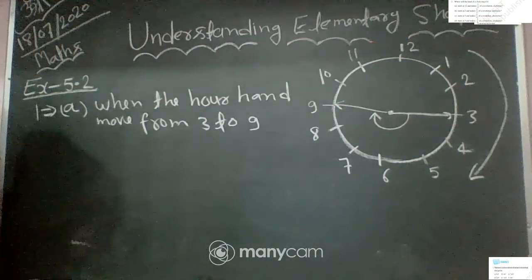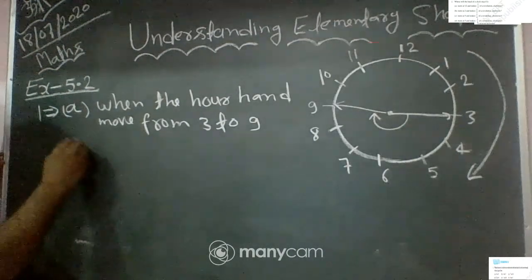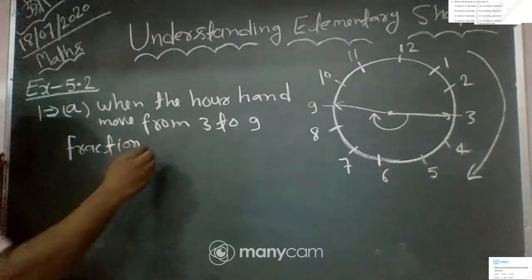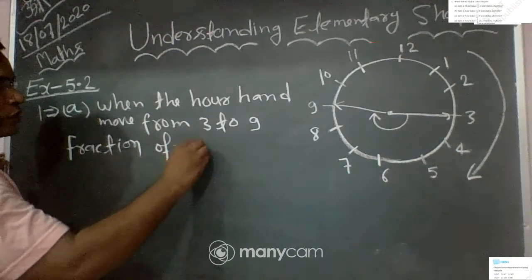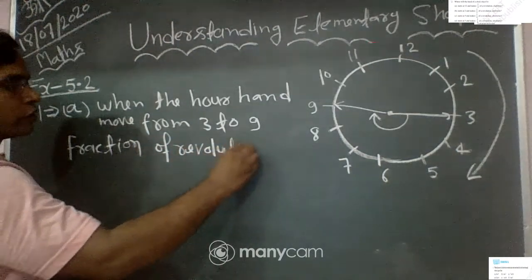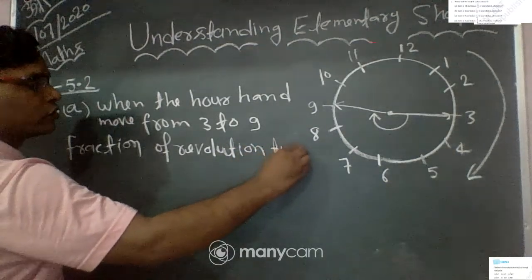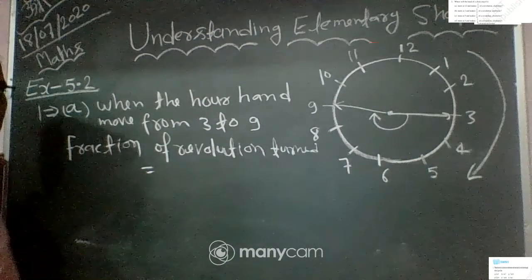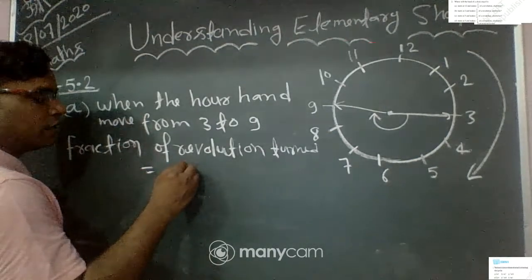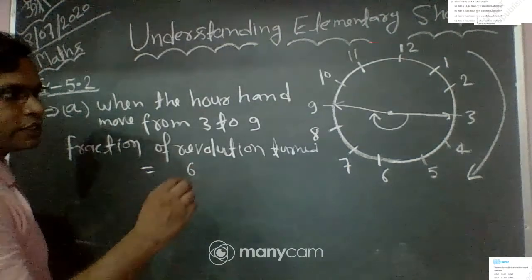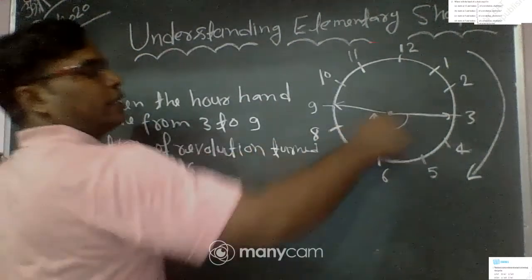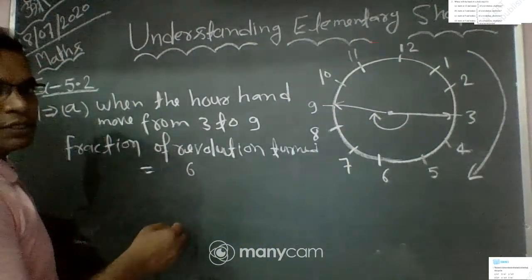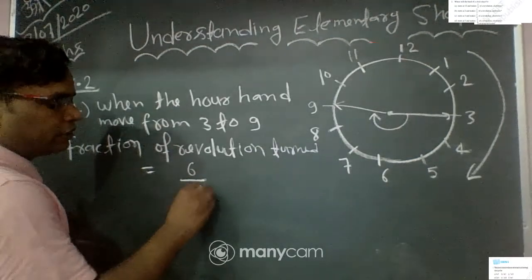You can write: fraction of revolution turned is equal to part by whole. Here the part is 6, we move 6 hours from 3 to 9, and the total whole hours is 12.